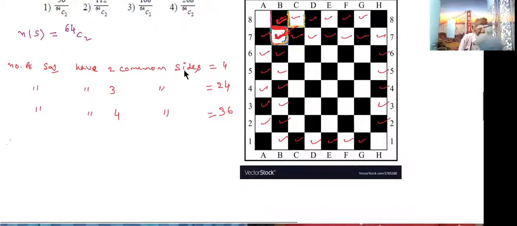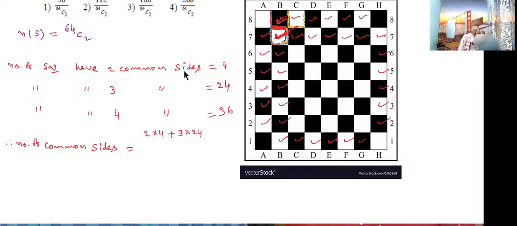Now, the total number of common sides, I am writing, that is equal to, here 2 common sides there are 4 squares, plus 3 common sides there are 24 squares, plus 4 common sides there are 36 squares, divided by 2.